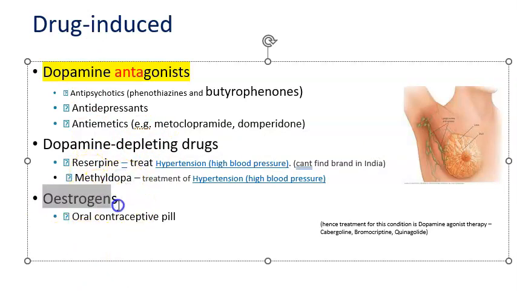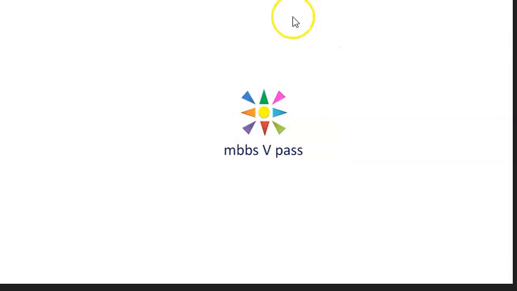Then estrogens, we already told you, estrogens will cause what? Like polycystic ovarian syndrome. They will lead to hyperprolactinemia. Okay, so where will you find estrogens? In oral contraceptive pills. Okay, so did you understand drug-induced causes for hyperprolactinemia?